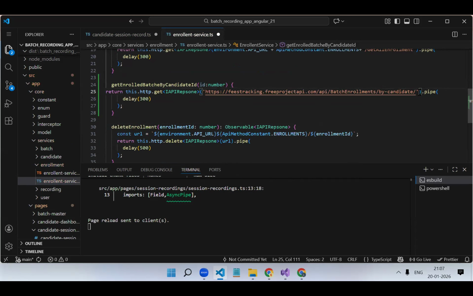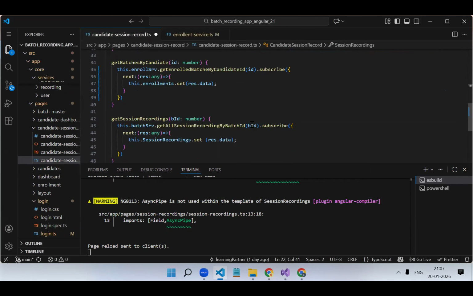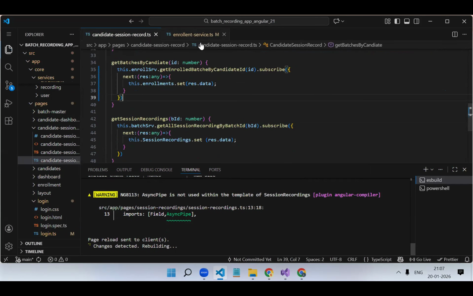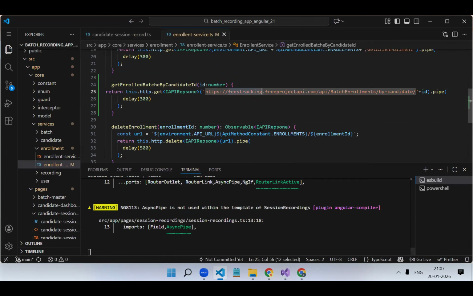This was the existing code, but in the git conflict I removed some code that day. That's why I'm creating it again. Let's save and check.